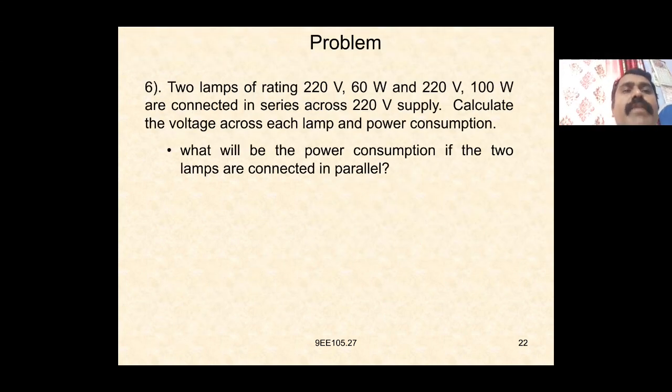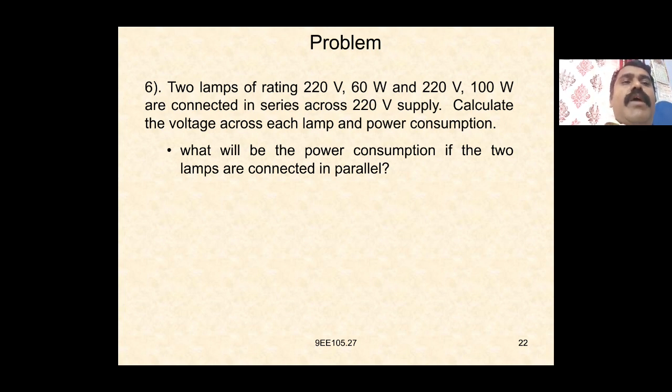Again, two lamps of rating 220 volts 60 watts and 220 volts 100 watts are connected in series across a 220 volt supply. We have to calculate the voltage across each lamp and the power consumption. What will be the power consumption if the two lamps are connected in parallel?